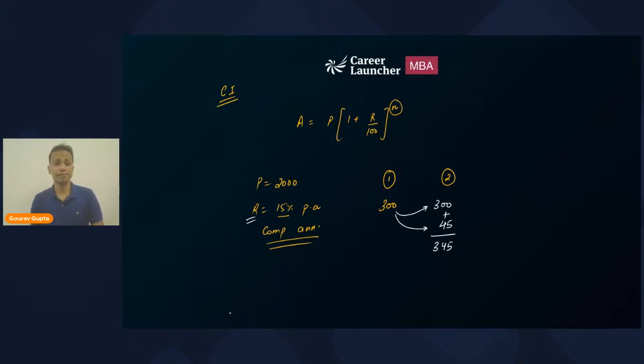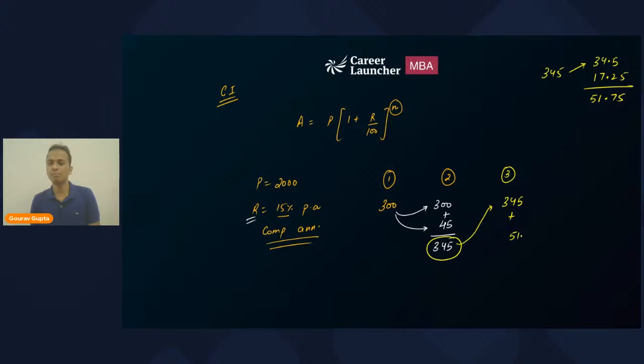Now next, let's say further, if you want to calculate the interest of the third year. So the interest of the third year will be, copy the interest of the previous year, that is 345, and give the interest on the interest of the previous year at a rate of 15 percentage per annum, right? Now 345, what will be 15 percentage of this number? So I'll calculate 15 percentage. First let's calculate 10 percentage, 34.5, and then 5 percentage, it will be 17.25. So 34 plus 17 is 51.75.